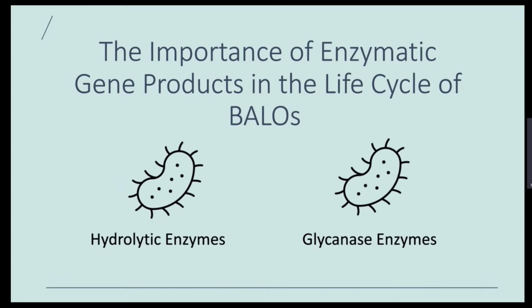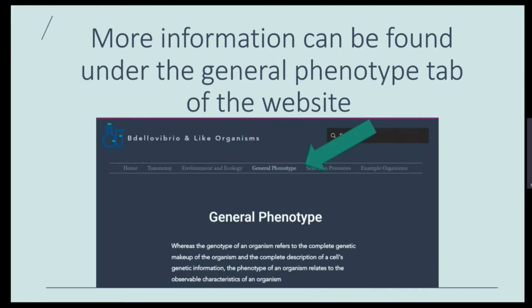Glycanase enzymes are important for the generation of the penetration pore that allows the predatory bacterium to enter into the prey periplasm. Hydrolytic enzymes are important across the life cycle of the predatory bacterium as a whole, from aiding the generation of the penetration pore to metabolizing the solutes extracted from the prey cytoplasm and controlling the lysis event that allows the release of the progeny cells. More information relating to this subject can be found under the General Phenotype tab of the website.